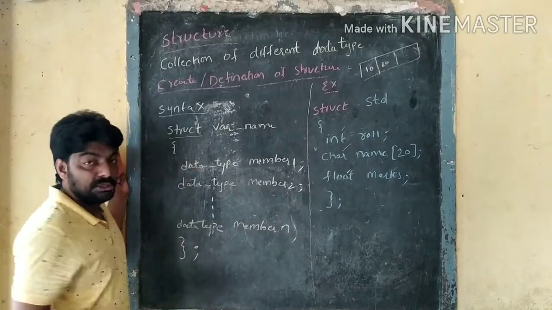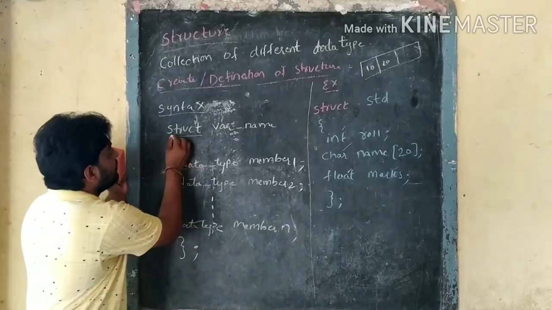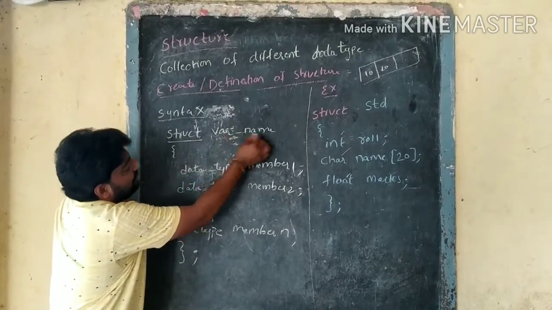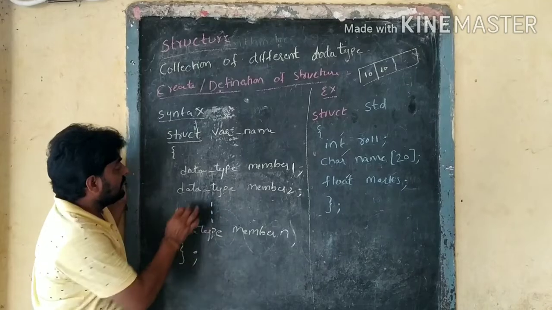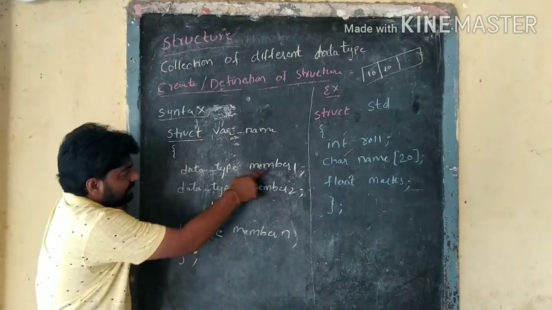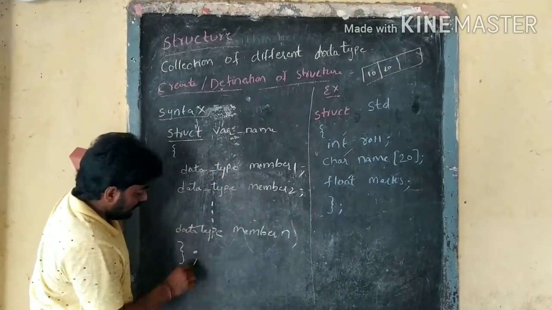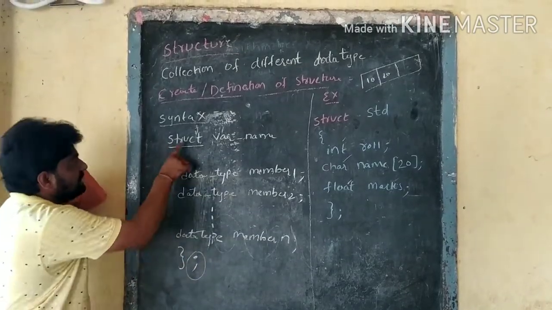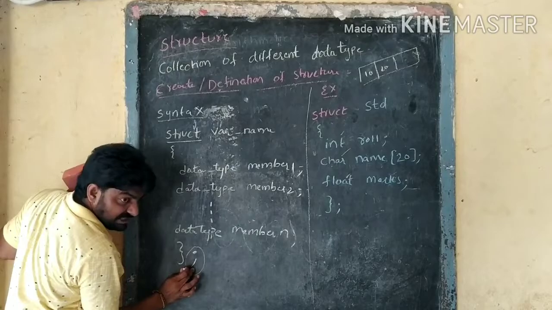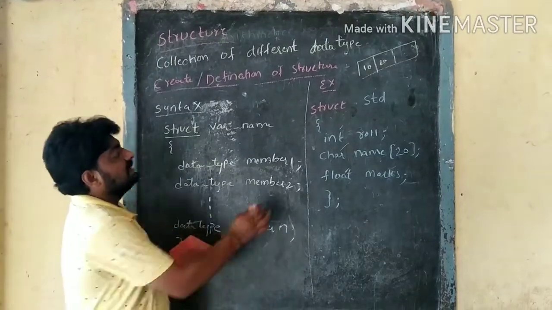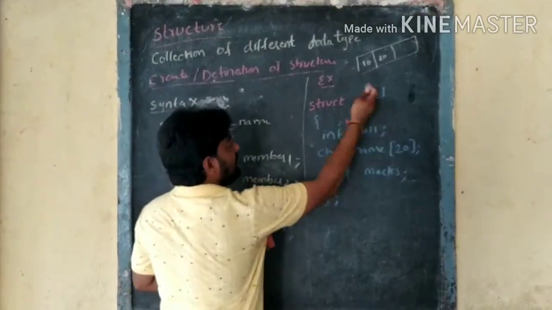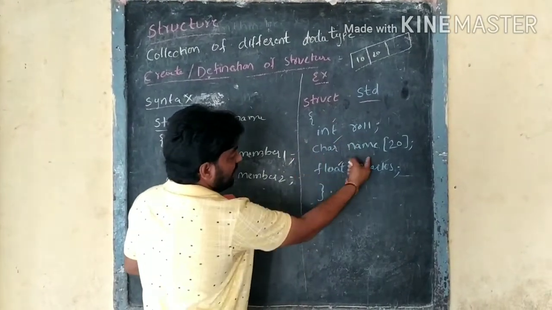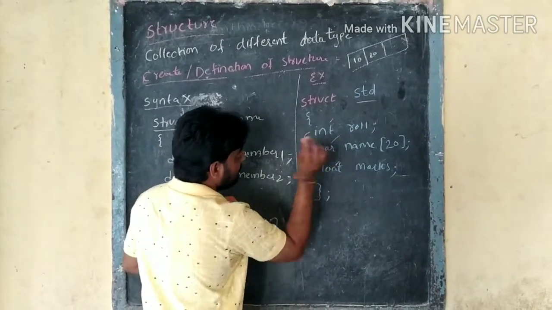We write the struct keyword, then any identifier as the name, and then the data members: data type, member 1, and so on up to member n. We should not forget that the structure definition ends with a semicolon. For example, struct student with int roll number and char name; all these are members.